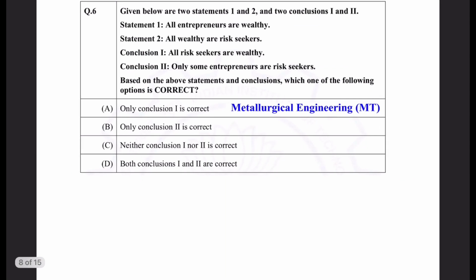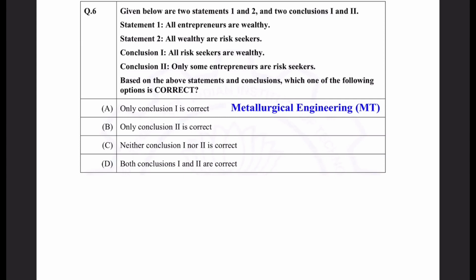Okay, now come to question 6. Okay, there are two statements. Let us read those. All entrepreneurs are wealthy. Okay, and all wealthy are risk seeker. So we have three data of entrepreneur, wealthy and risk seeker. Such type of questions are from set theory as you are aware of it. So you know set questions should be done with a Venn diagram. So I am drawing the Venn diagram.